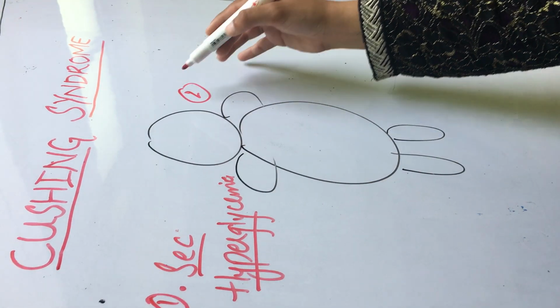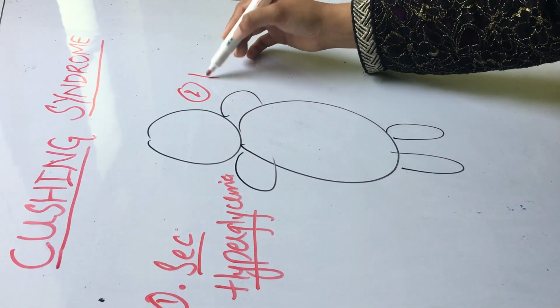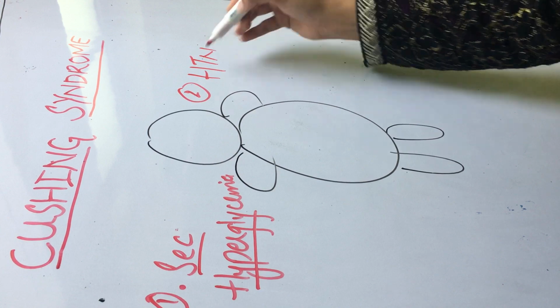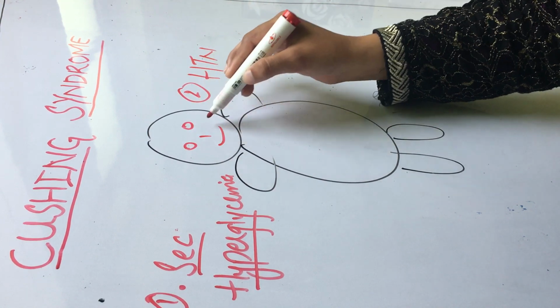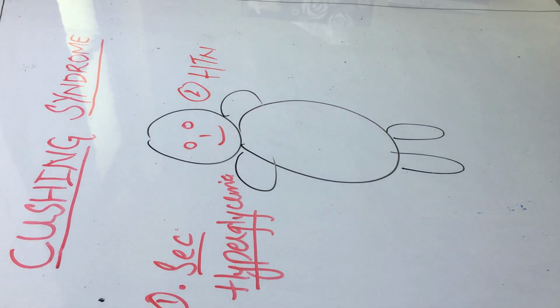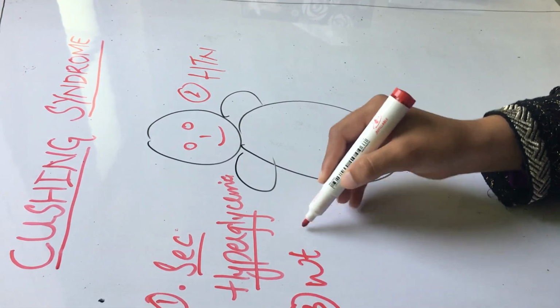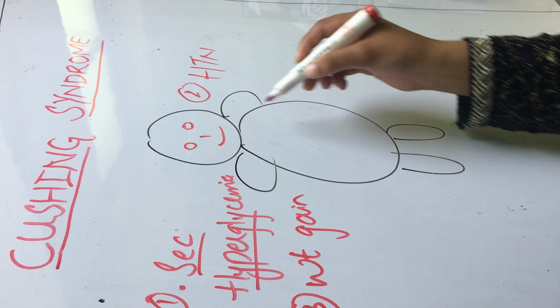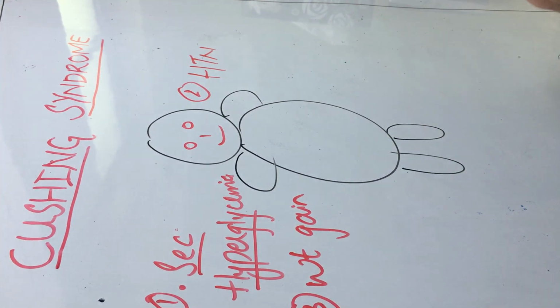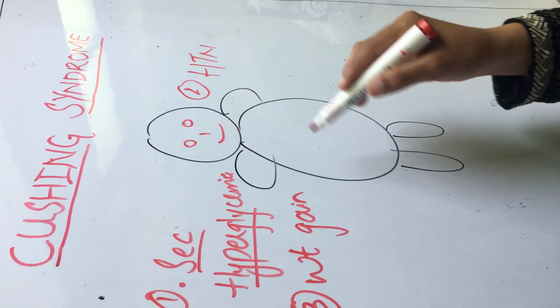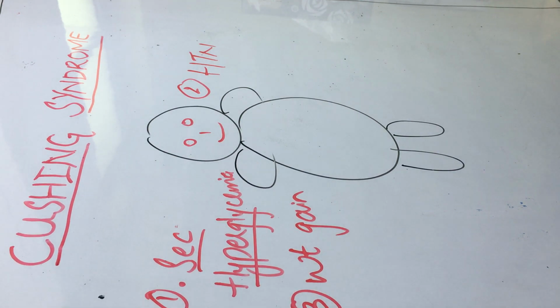Second could be hypertension. Blood pressure of these patients would be raised. Third, weight gain. You see the tummy of this patient has gained weight, and the weight is adipose tissue.